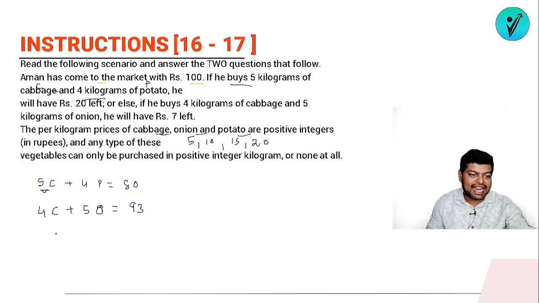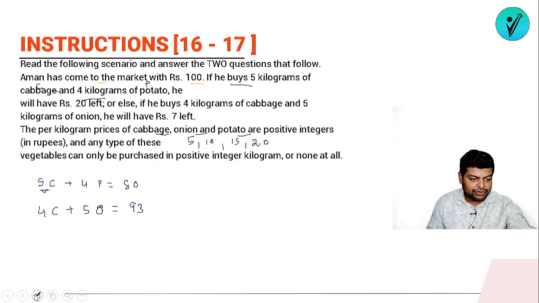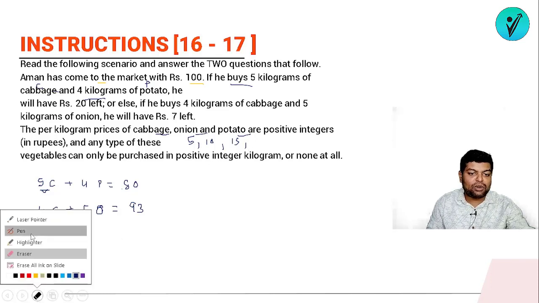But in that case your cabbage value will be 0. Sorry, we will not be having 20. So these are the different values of potato we can have. Either it can be 5, 10 or 15.